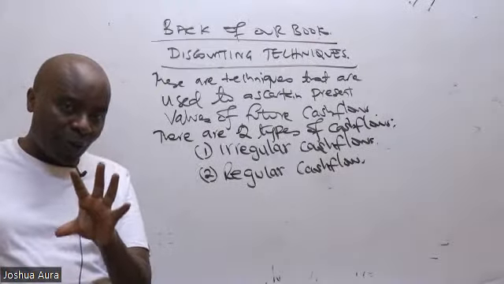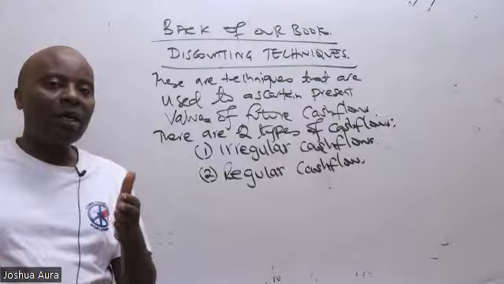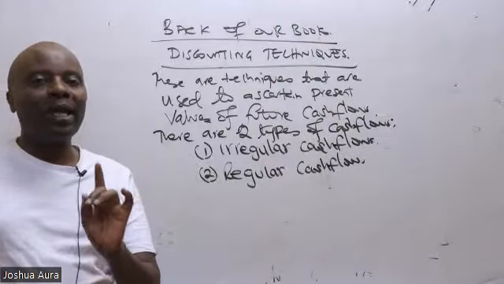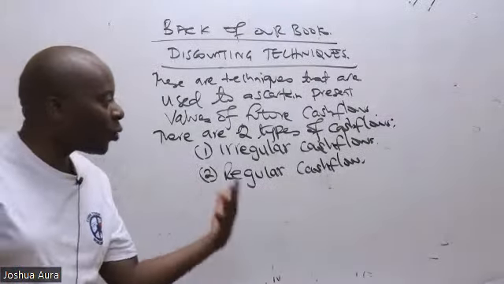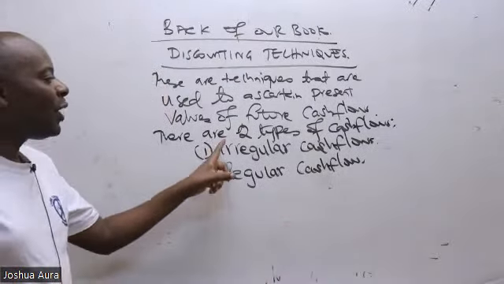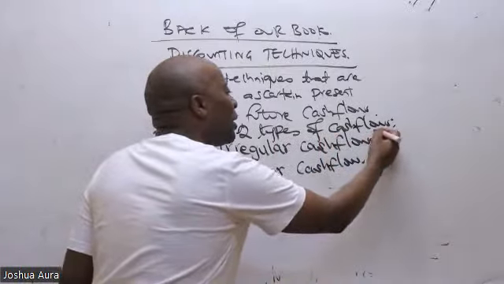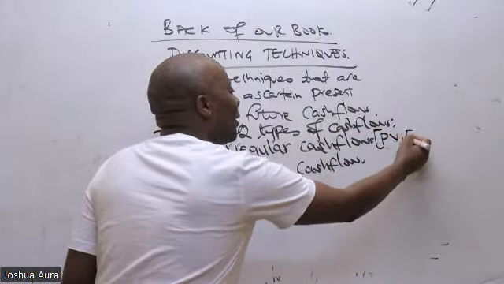Very important for us to be able to master this from the word go. Now, ladies and gentlemen, as I strive to put my case forward, whenever you hear of irregular cash flows, they will be discounted using PVIF. Just write it like that.